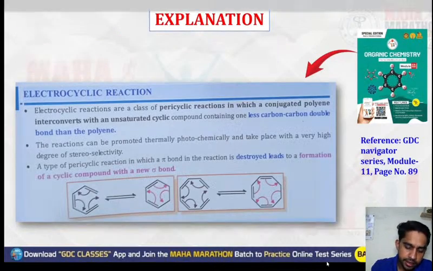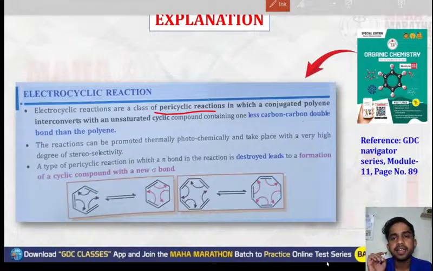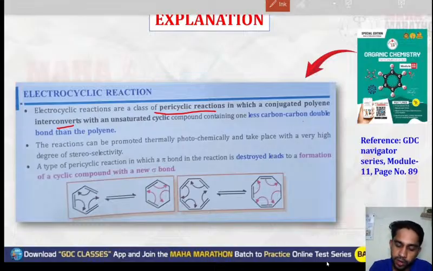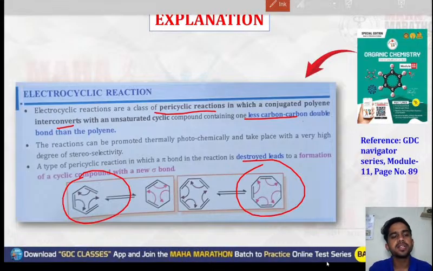Electrocyclic reactions are a class of pericyclic reaction in which a conjugated polyene interconverts with an unsaturated cyclic compound containing one less carbon double bond than the polyene. So this was all formation of a cyclic compound, where one pi bond was breaking and one sigma bond was getting formed.